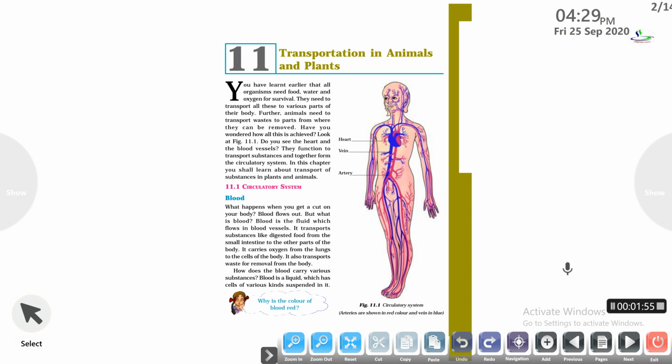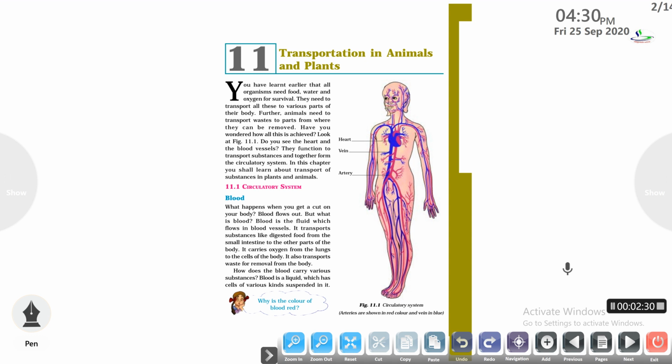Firstly, we will study about the blood. As you all know, blood is the fluid which flows in the blood vessels. Blood vessels are generally veins or arteries. The blood transports substances like the digested food from the small intestine to the other parts of the body. It also carries the oxygen with the hemoglobin from the lungs to the cells of the body, and it also transports the waste for removal from the body. So it is a very essential connective tissue present in our body.